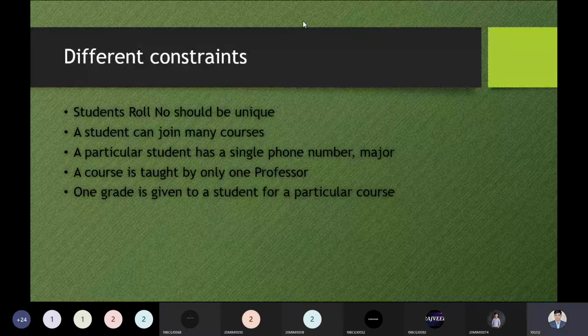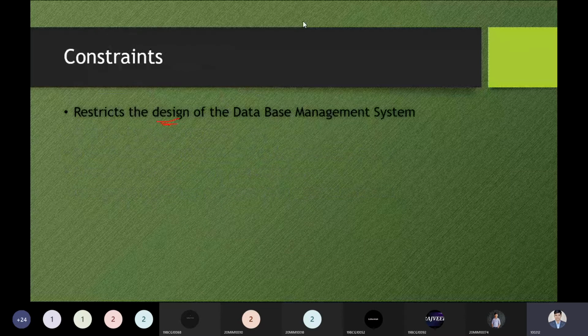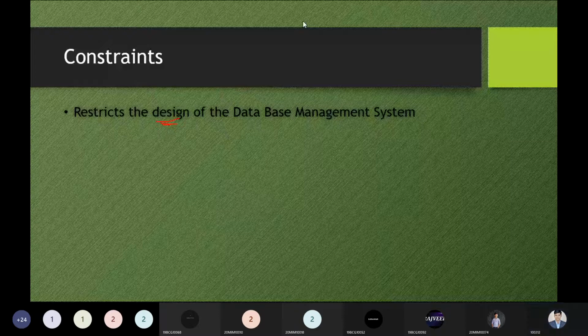So what is a constraint? This is the question a student asks me. Constraint means we are applying some rules and regulations to build our information, to build our relation properly, and it follows some restrictions. Student roll number should be unique. So this is a restriction. You can't insert the same roll number 2 times, because you are increasing the complexity of the database by adding redundancy. That is the big point we have to keep in mind. Okay, so this is the point we have to clear.